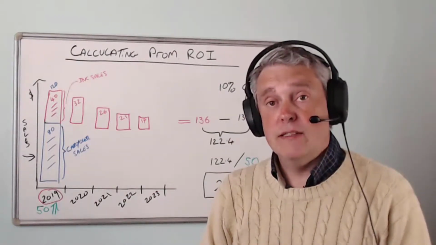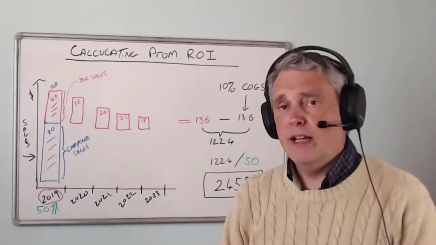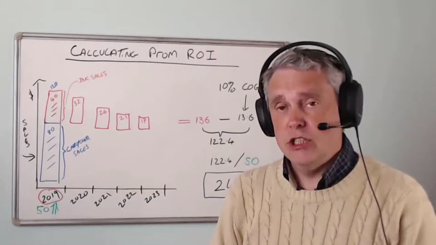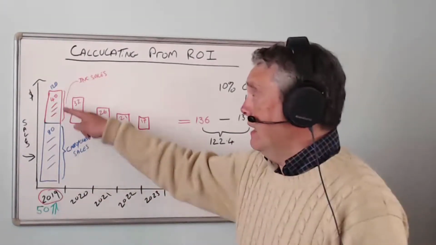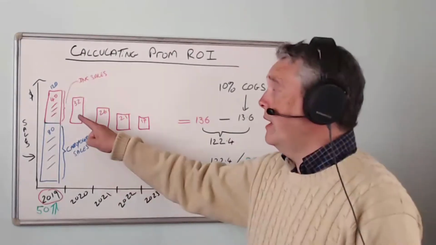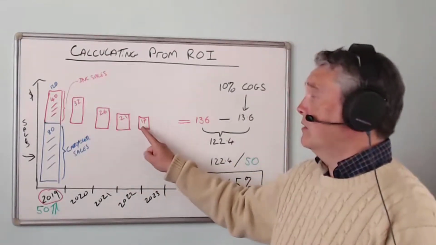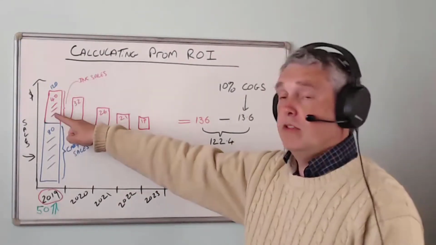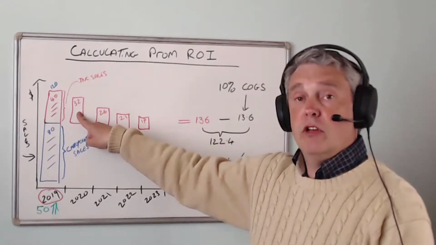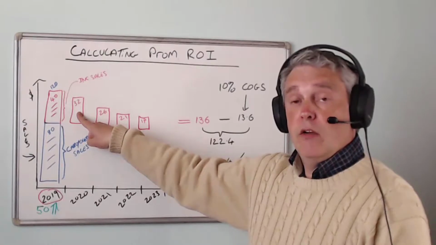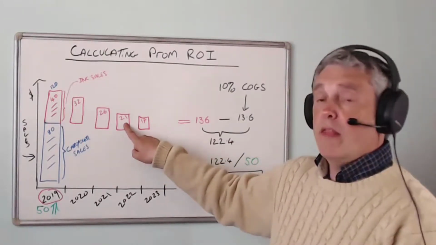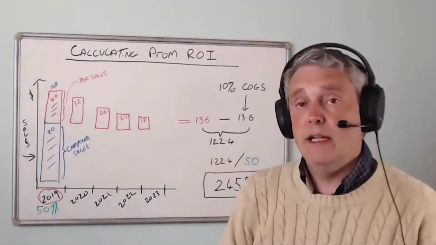So that's essentially the year of investment, the return. The 40,000 represents the return in the year of investment, and the 32,000 represents additional return in the first of the carryover years. So what the Promo Planner does, because we're using this long-term definition, is it's looking at the year of investment plus 4 years of carryover. So here are the 4 years of carryover. 40,000 return in the year of investment, and then we have 32,000 return in the first year of carryover, 26 in the second, 21 in the third, and 17 in the fourth.